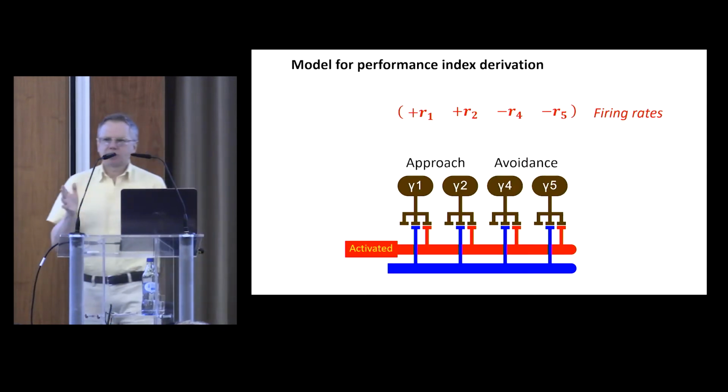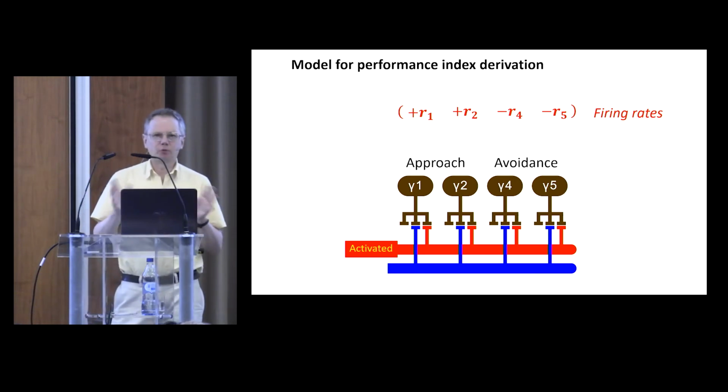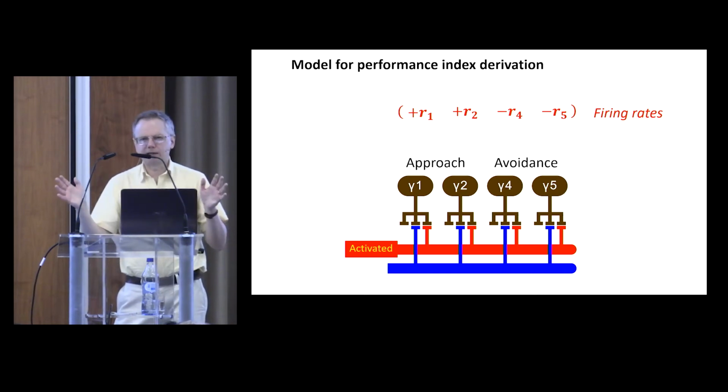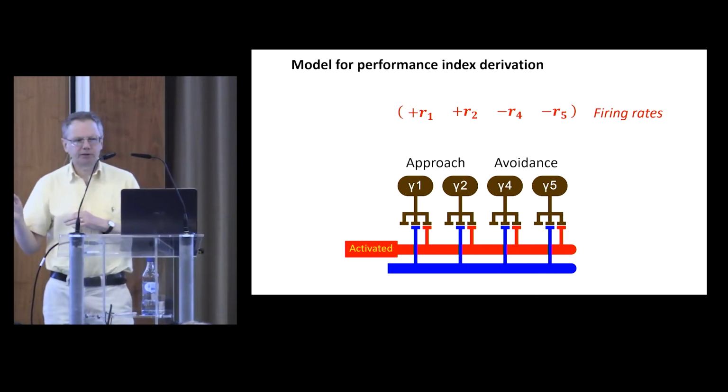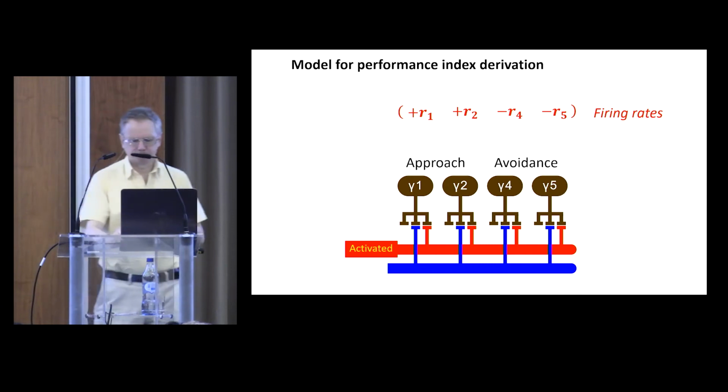Okay, we'd very much like our model to also predict the performance index that characterizes behavior. Now, when we present an odor, we can calculate a sort of net approach indicator for that odor by adding together the firing rates for the approach output neurons and subtracting the firing rates for the avoidance output neurons.